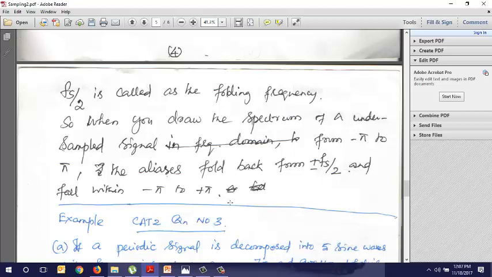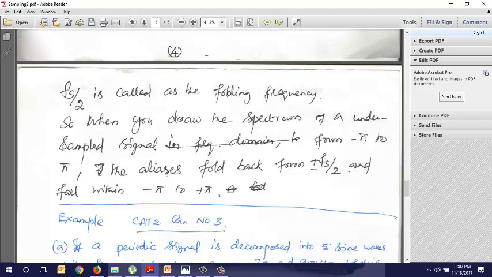Pi refers to the sampling frequency divided by 2. In the spectrum, in terms of pi or in terms of omega, it refers to fs by 2, and the aliases will fold back.